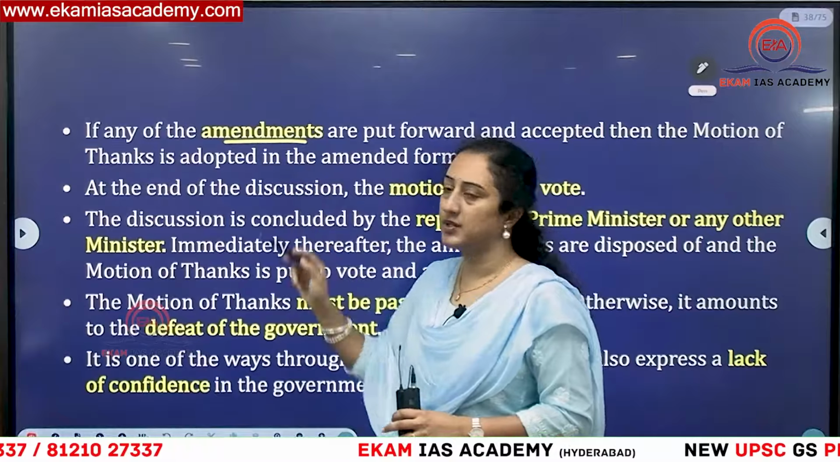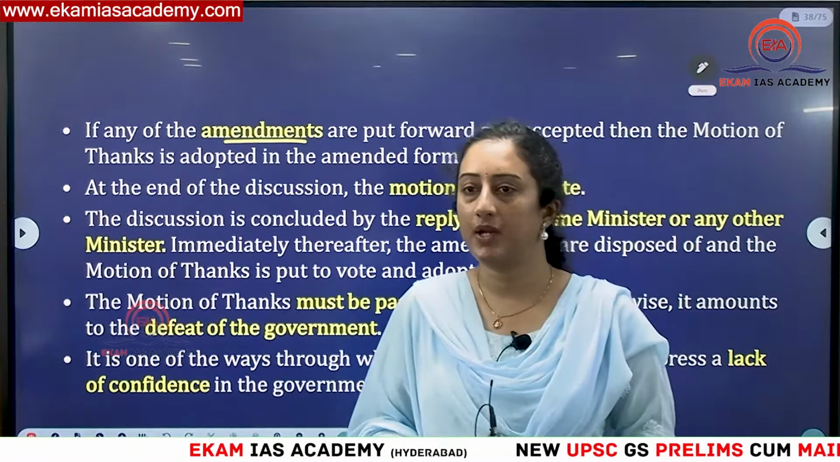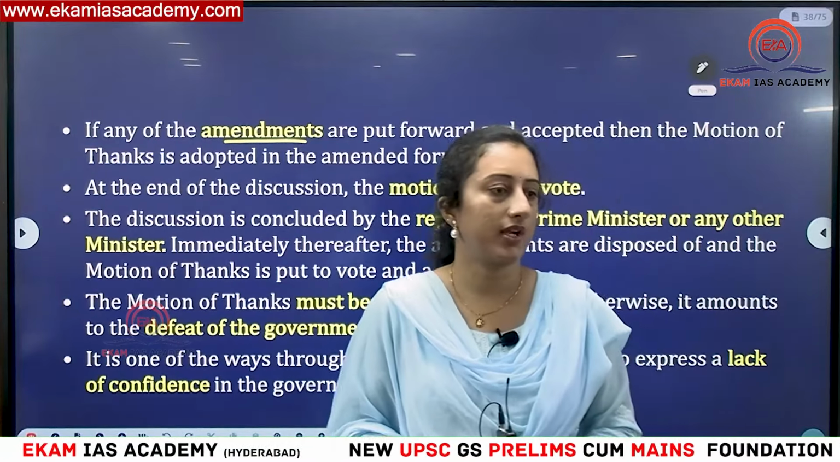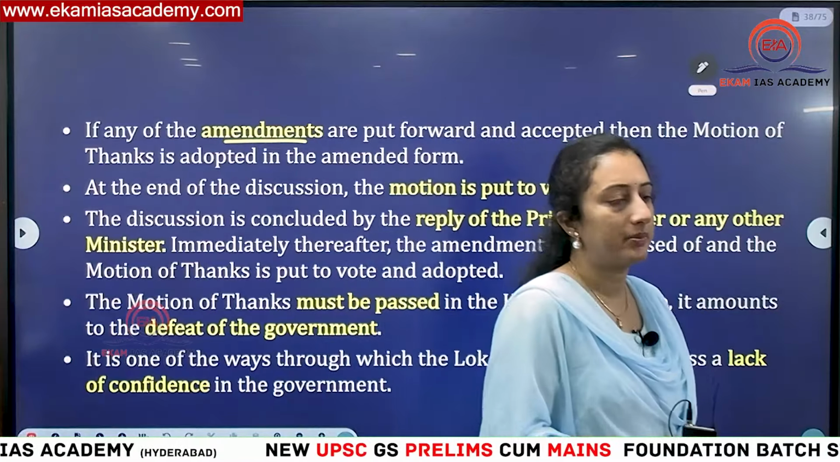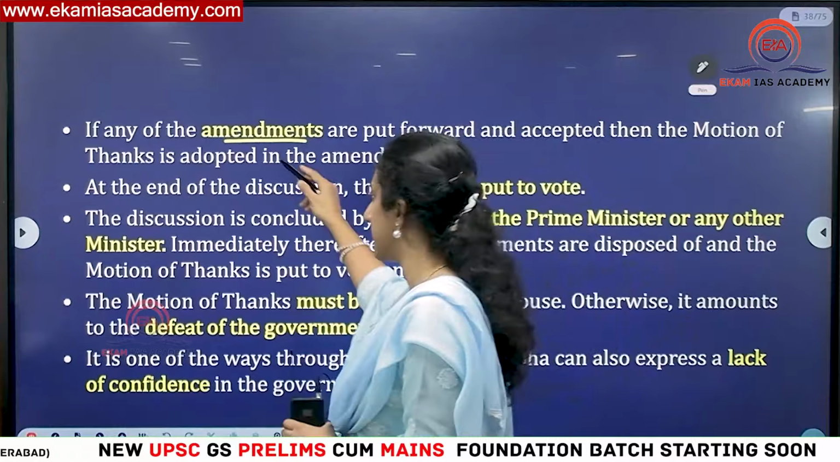Okay, so amendments can be passed. This type of statement can be framed. Amendments can be framed with respect to the motion of thanks. That means if any member objects and the House allows, and if amendments are passed, then it can be amended and it can be passed. This can be a trap.